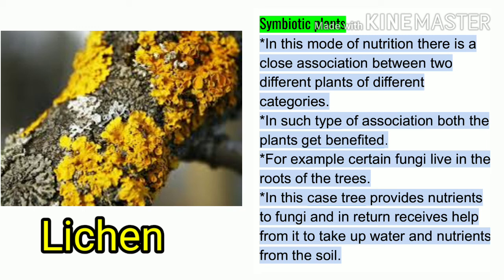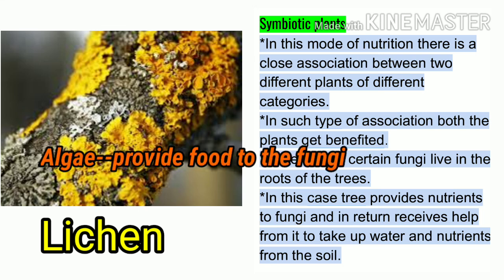Now both of these plants associate together, and the fungi provide shelter as well as water and minerals to the algae. With the help of that water and minerals, algae conduct photosynthesis because they have the green pigment chlorophyll, and they prepare food, which is also provided to the fungi. Here we can see the mutual benefit between two organisms.